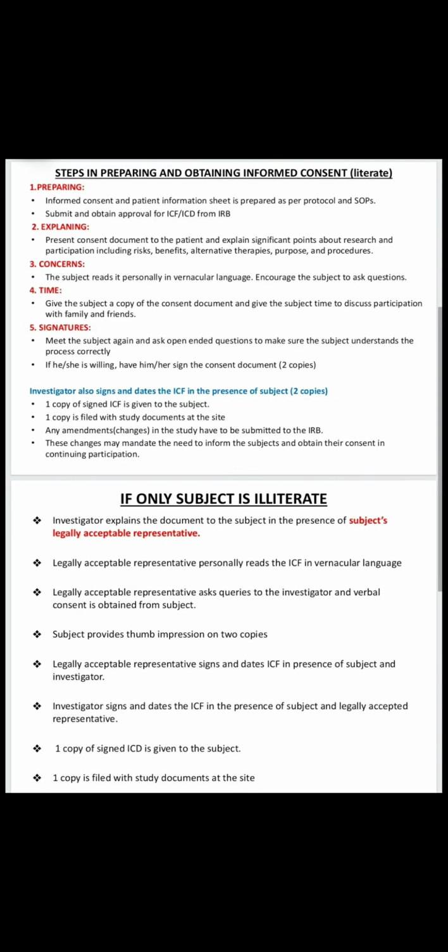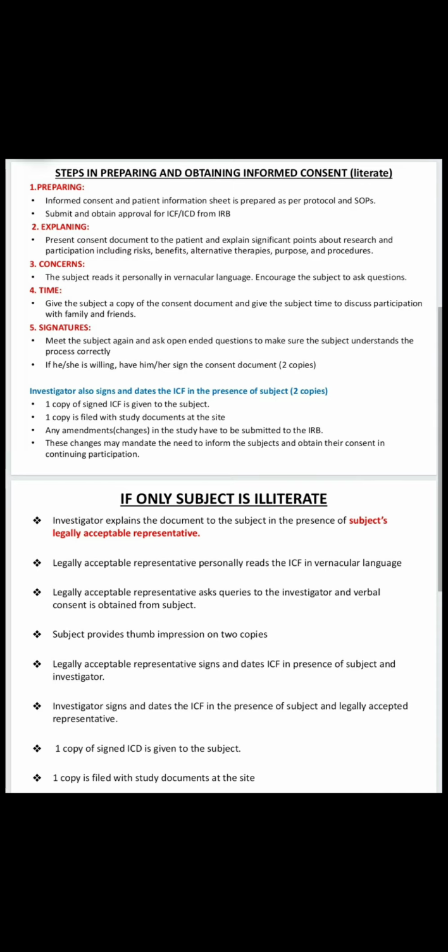Normally, which people can sign this informed consent? There are three types of procedures. First, the subject is literate, that means the subject is educated. Second, the subject is illiterate, that means the subject is uneducated. Third, both the subject and the subject's legally acceptable representative are illiterate, that means both are uneducated. First, we will see the first procedure.